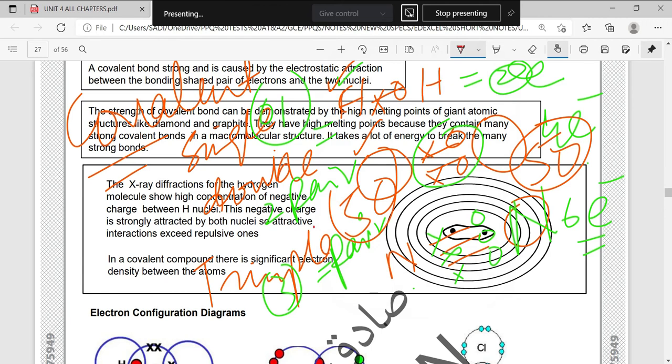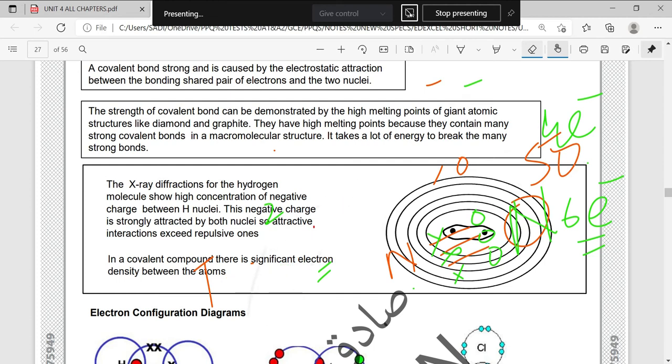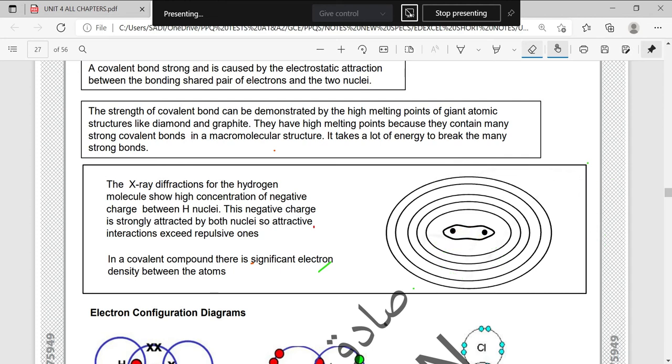But there are conditions where there is no 50-50 sharing. There is 100-0 sharing, and that is called a dative covalent bond. What is a dative covalent bond? A covalent bond in which one of the elements is providing a pair of electrons and the other is providing its orbital only. Are you getting my point? Yes, sir.